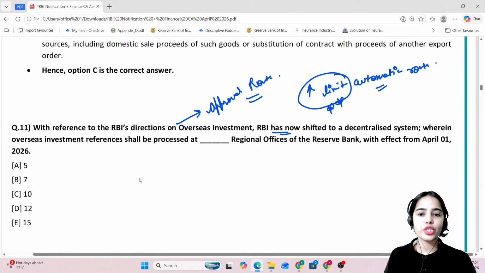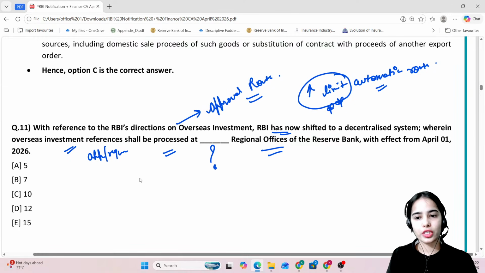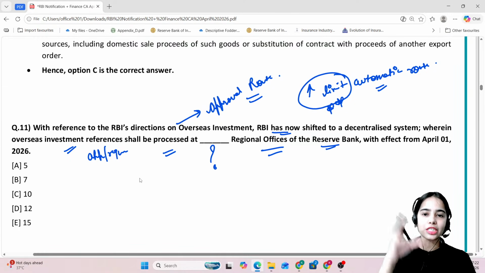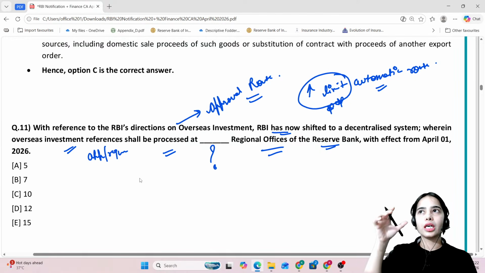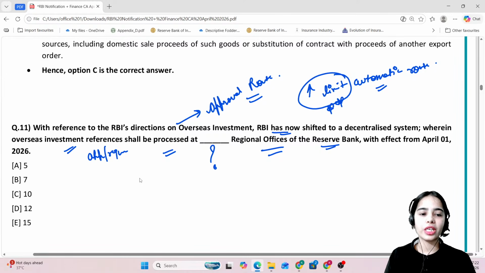So RBI has now shifted to a decentralized system wherein overseas investment references or overseas investment application requests shall be processed at how many regional offices of the RBI. So before, such kind of applications were only processed by the RBI central office. Now they can be processed at the regional office. How many regional offices? 7 regional offices.